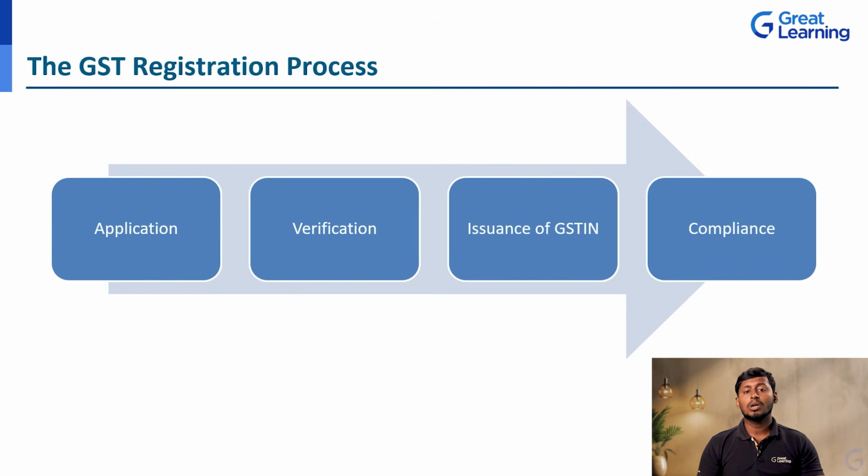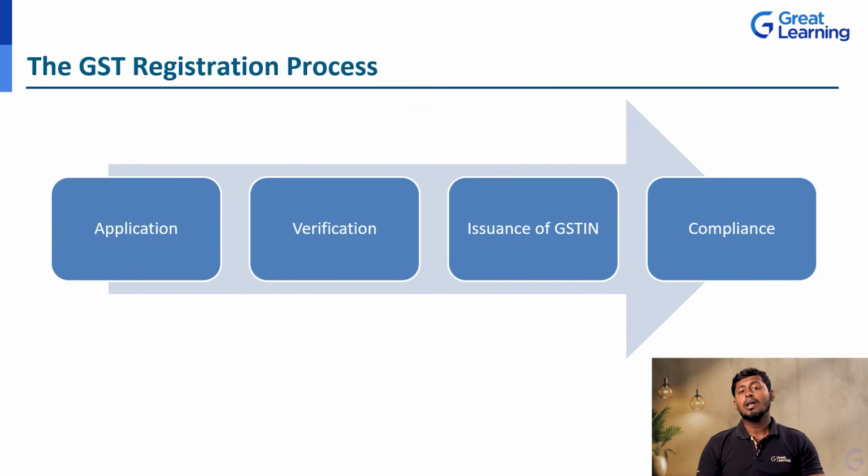The second step is whatever supporting documents they are going to submit, whether it may be a permission letter, or the turnover, capital, capacity, or the plant and machinery they have purchased, or the bank loan, whatever details they are going to produce, correct? So they are going to verify that in the second step.